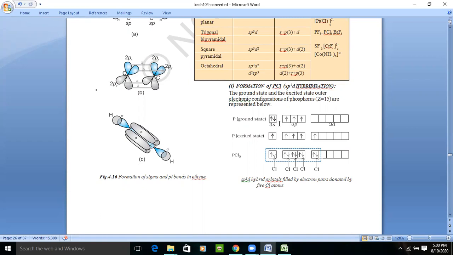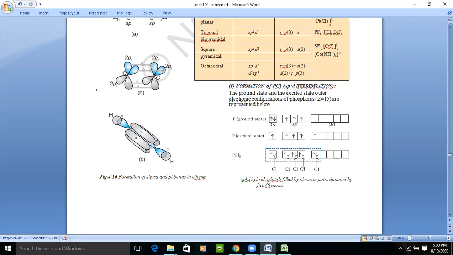In the s orbital, two electrons are paired, but this is the participating shell which takes part in overlapping. Then when an electron gains energy, it moves from the ground state to the excited state, the pairing of electrons in 3s breaks, and this electron will jump to the d orbital.